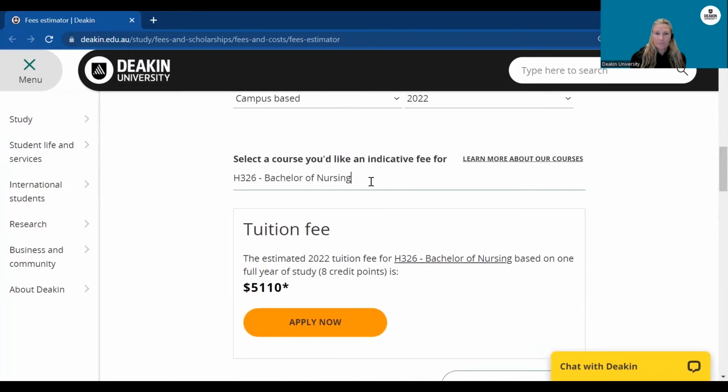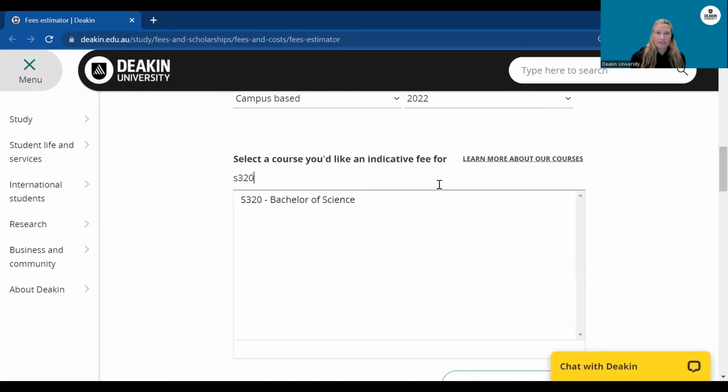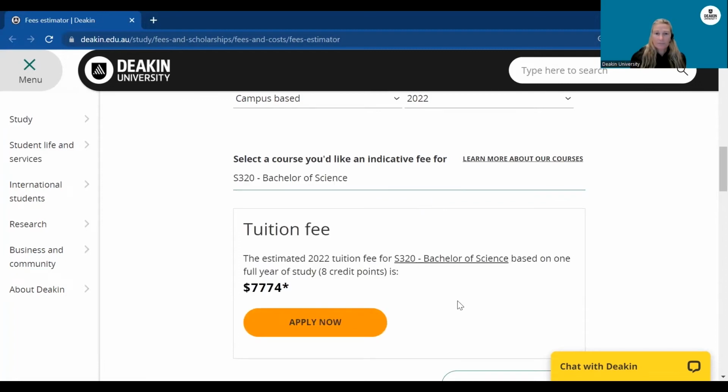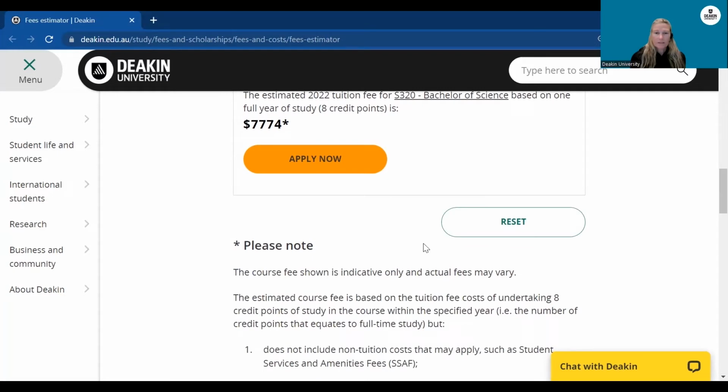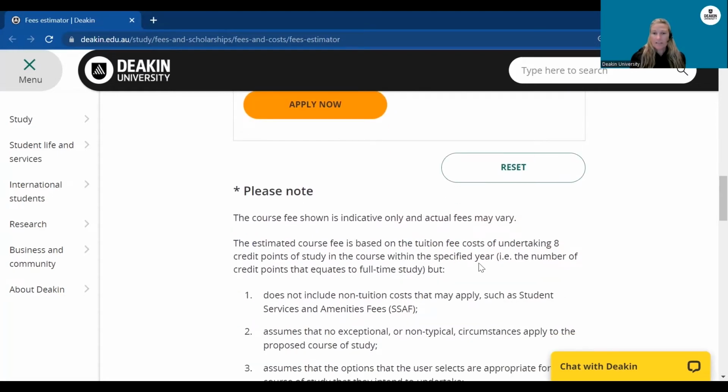$5,110. If you happen to know the course code for the course you're interested in, for example, S320, Bachelor of Science, you can type the course code in directly. You can see there that the estimated 2022 tuition fee for the Bachelor of Science based on 1 full year of study is $7,774. But please note the course fee shown is indicative only, and actual fees may vary.